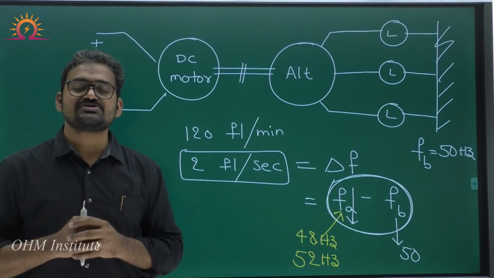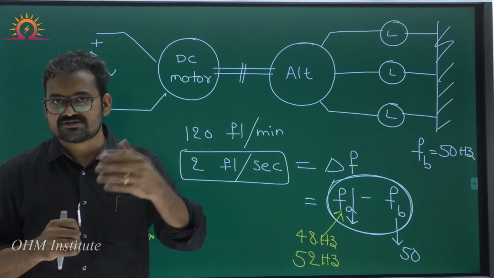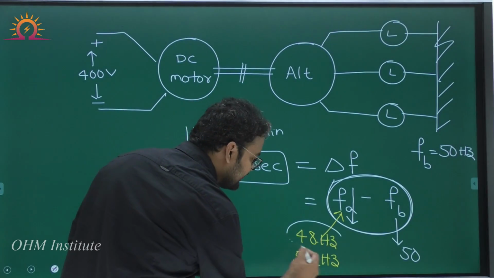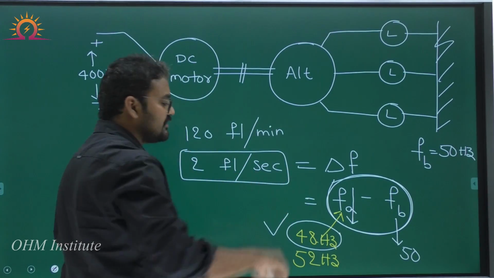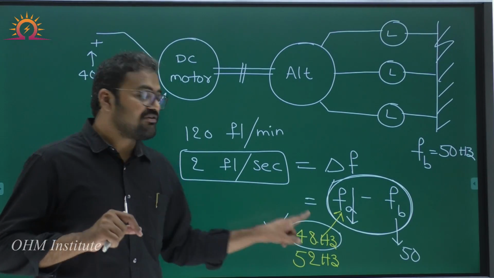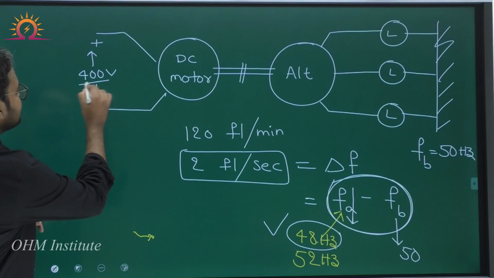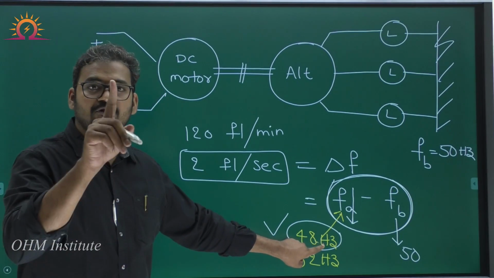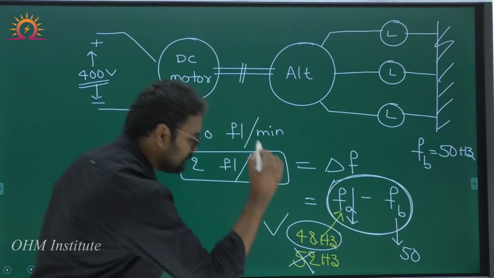But according to the question, the flickering rate is increased. That is possible only if alternator frequency is 48 in the first case. So when DC motor is supplied from 400 volt, alternator frequency is 48 but not 52.